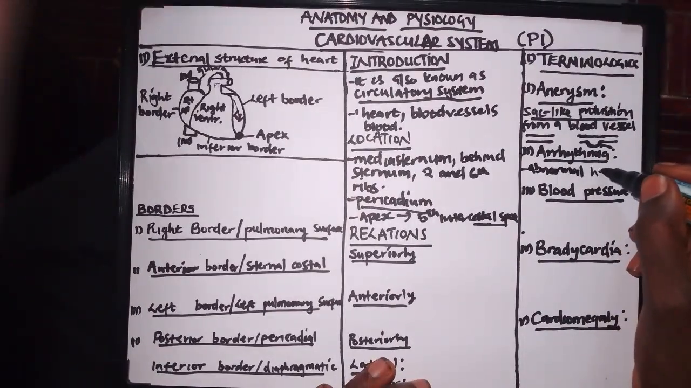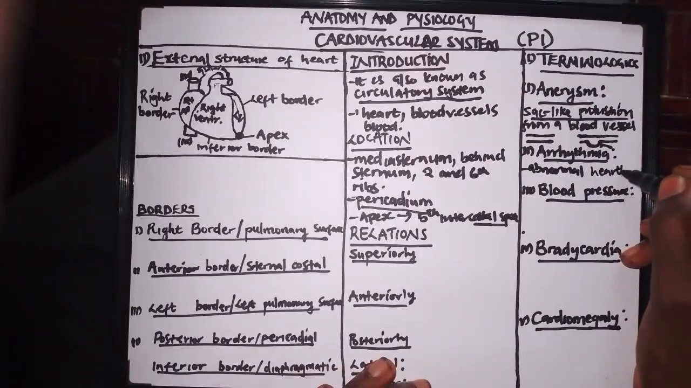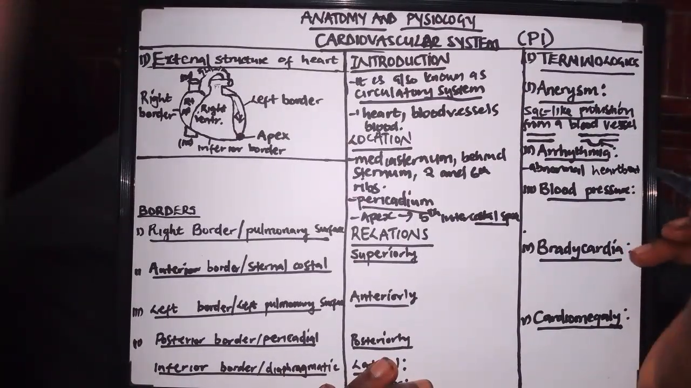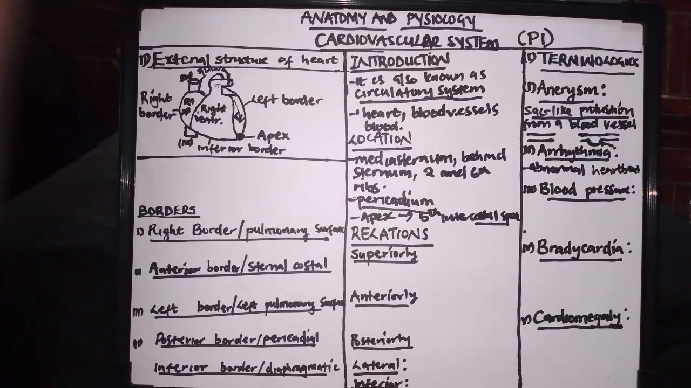Abnormal heartbeat. Yeah, so when we talk about arrhythmias, these are just abnormal heartbeats. Then the next term which we need to understand is blood pressure.